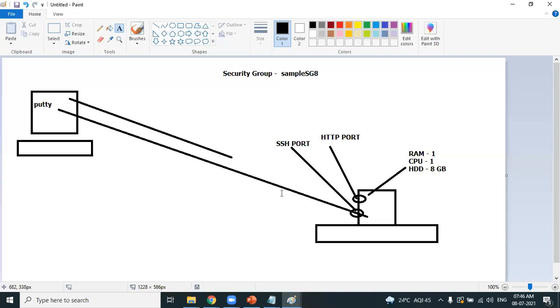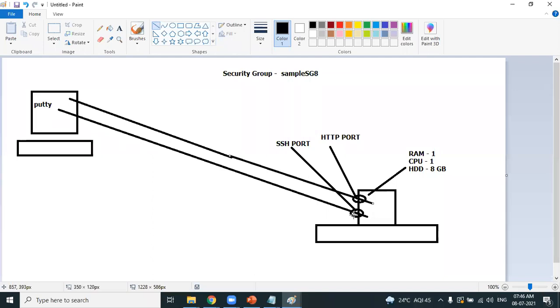Our browser sends requests through the HTTP port, and our Linux machine has both the SSH port and the HTTP port. Don't get confused. Browser will use which port? HTTP port. That's very clear.